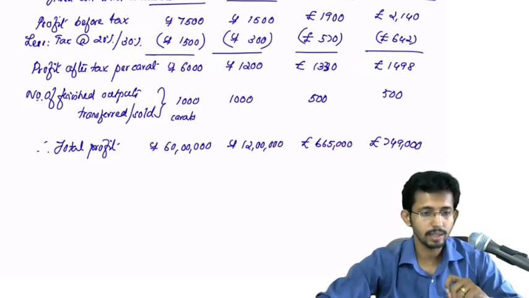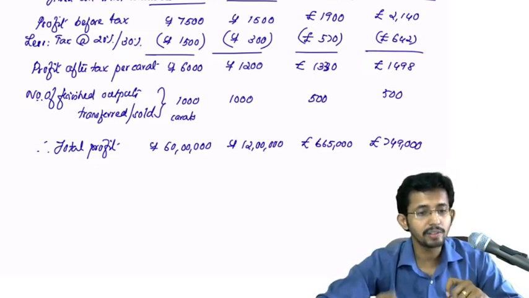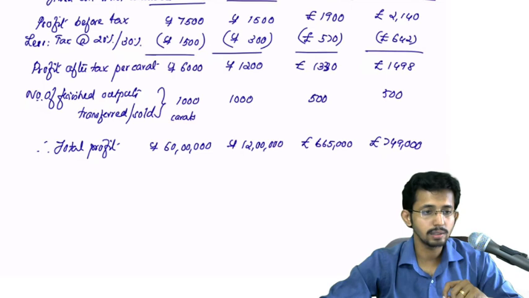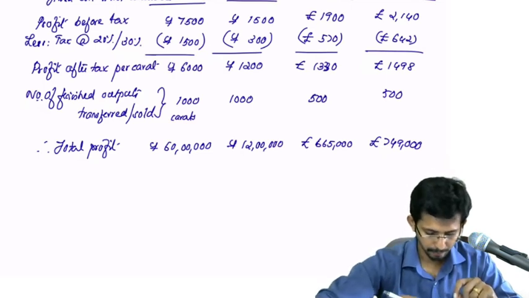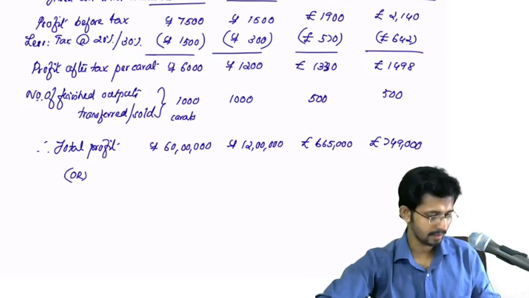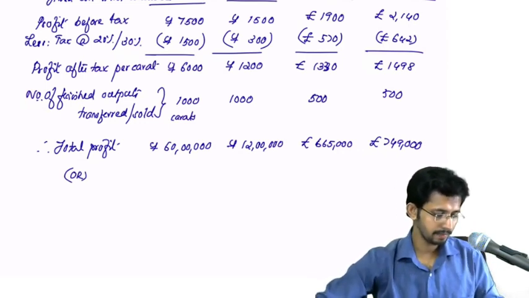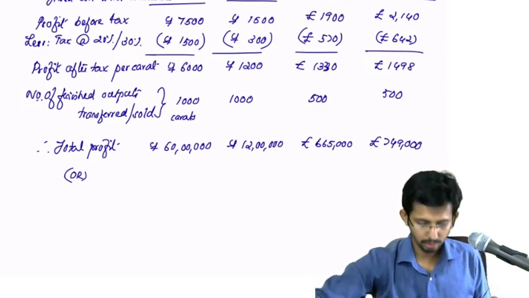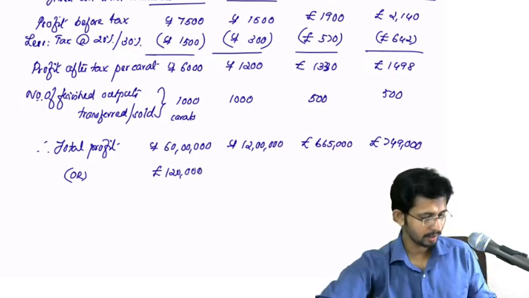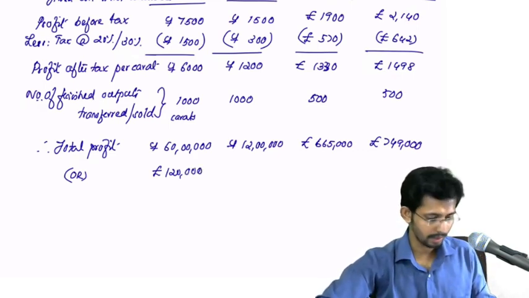Okay, now if you convert everything into UK pounds, for comparison, 60 lakhs divided by 50 will be 1,20,000.